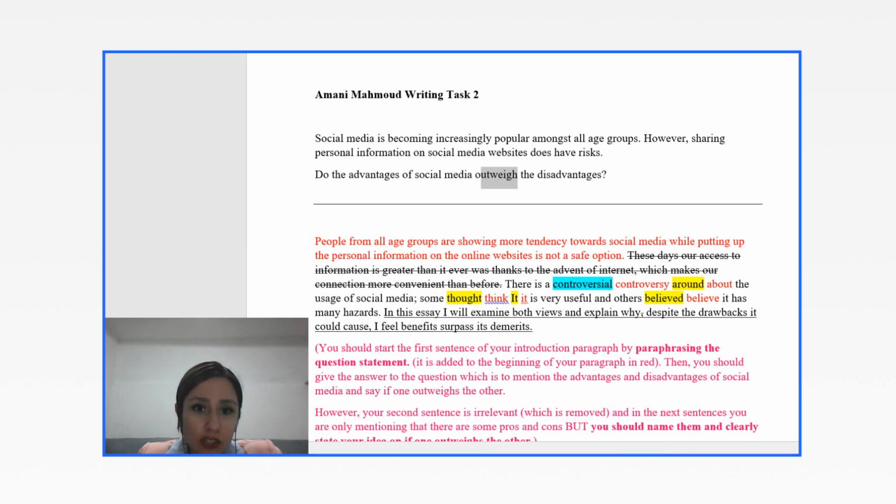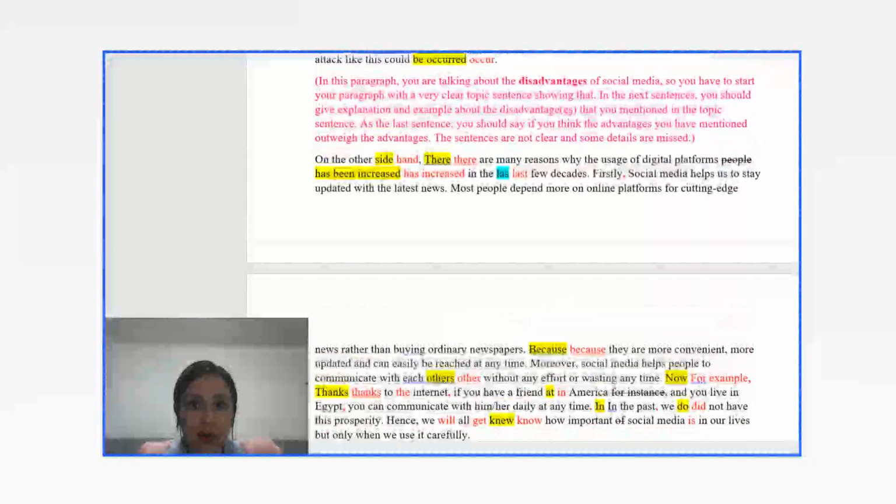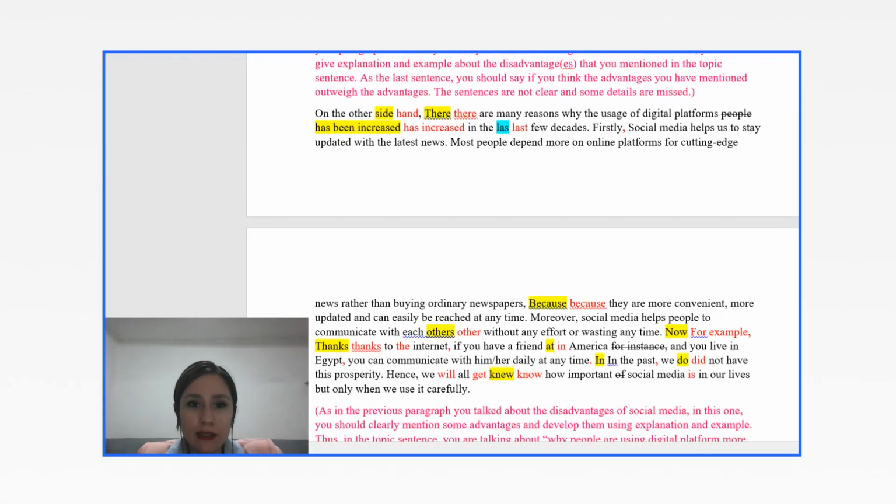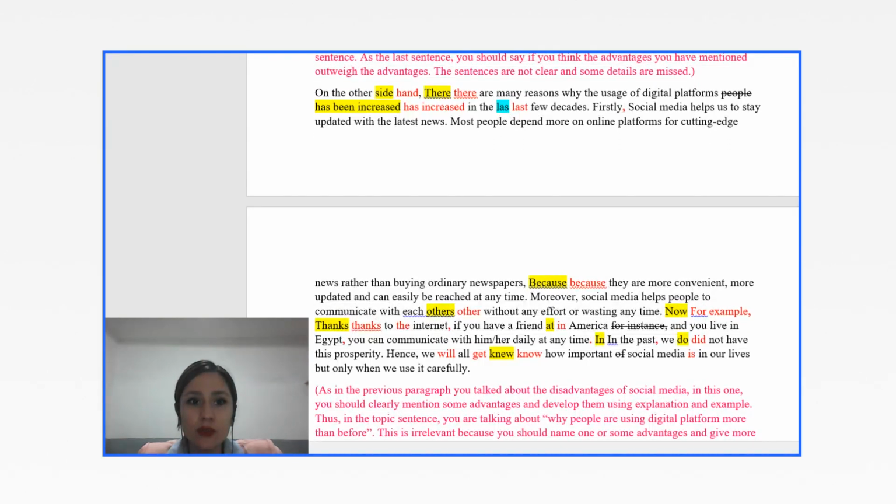Now, in your explanation, you said, okay, firstly, social media helps us to stay updated with the latest news. Most people depend more on online platforms for cutting-edge news rather than buying ordinary newspapers, because they are more convenient, more updated, and can easily be reached at any time. Great explanation. Your explanation is about the advantages, but the problem is that in the topic sentence, it was not clear that you want to talk about the advantages of social media.